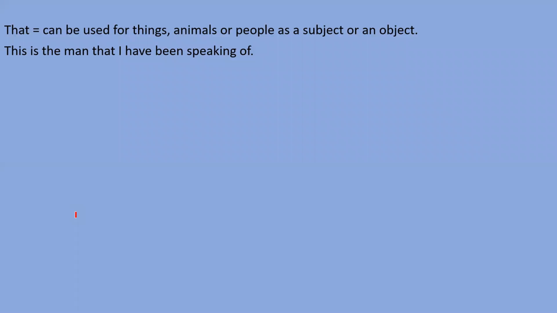So you can see here that has been used as an object because the subject is already given there. Okay, and the word that we have used here for the man. Man is a person, a living being. But see the next example. This is the book that I have been speaking of. Speaking of, so ये वह book है जिसके बारे में बात कर रहा था. So you can understand that for book also we have used that here. Okay, so that can be used for animals, people, and things.